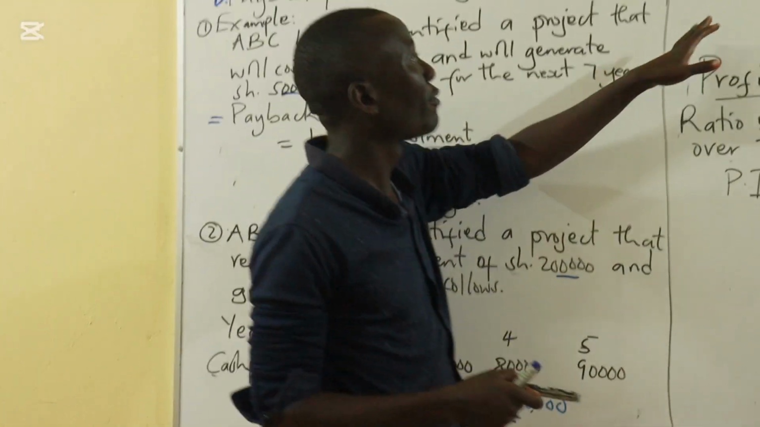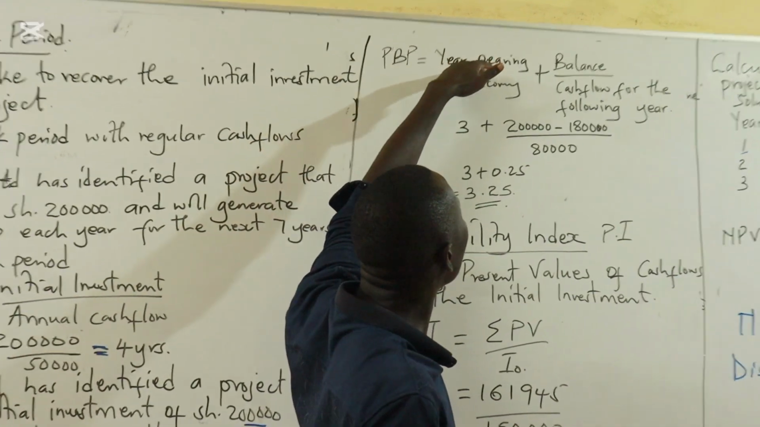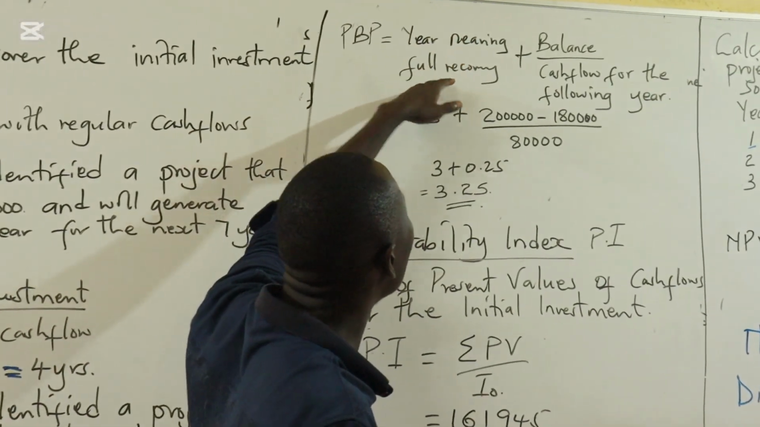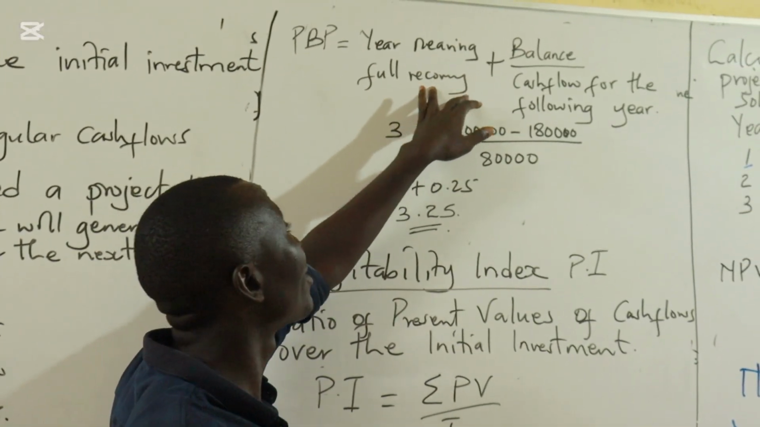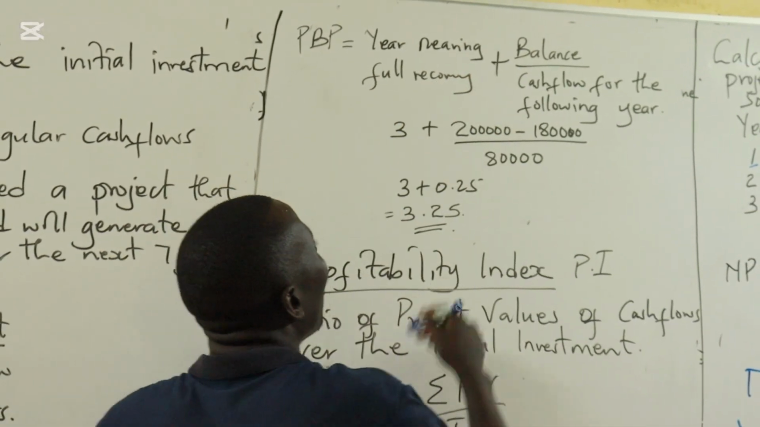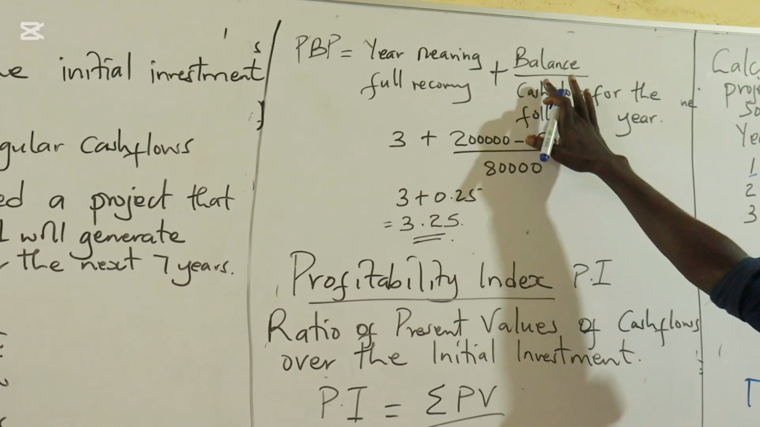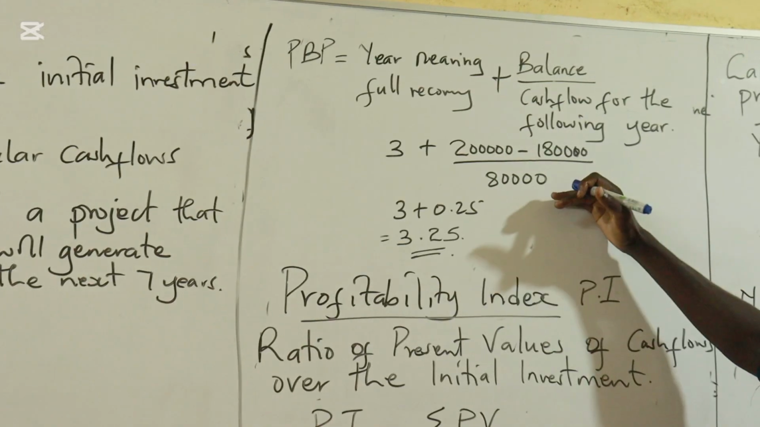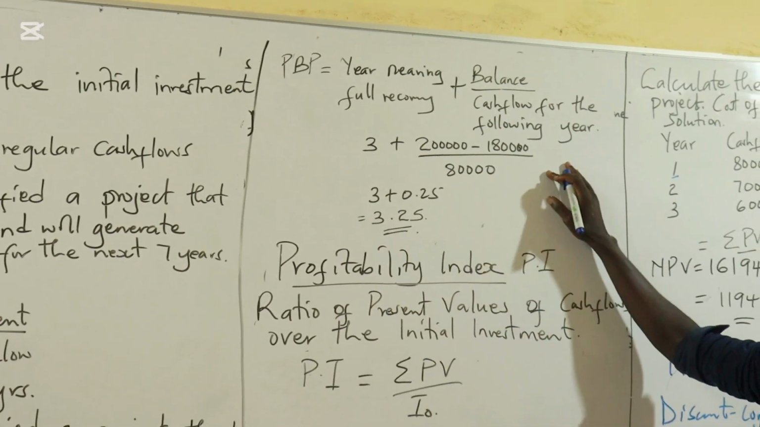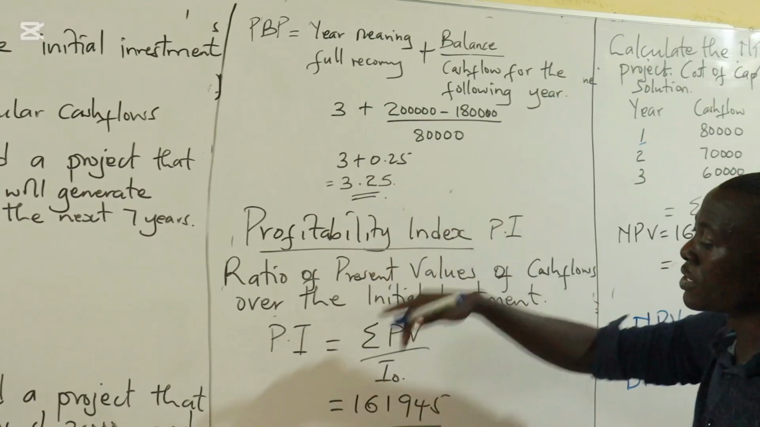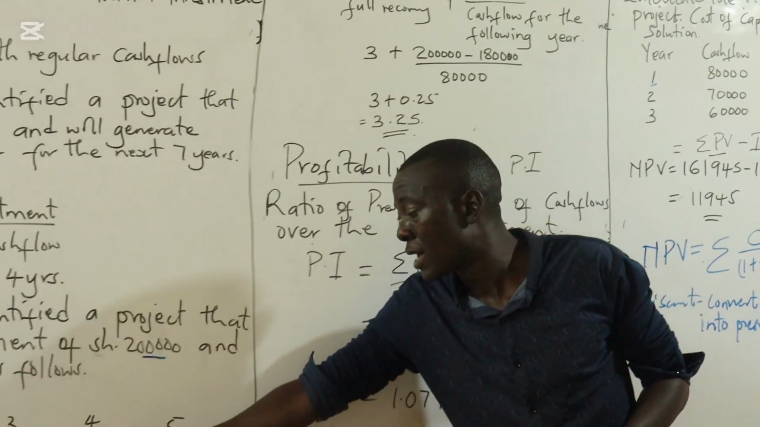That is from our formula here, as I've indicated. We add cumulatively so that we get the years that give us an amount that is near full recovery, and the full recovery amount here is 200,000. Then how do we get the section that is remaining? It will be the balance remaining to get our full amount, divided by the inflow for that particular period. The next period is year 4, and the inflow for year 4 is 80,000.